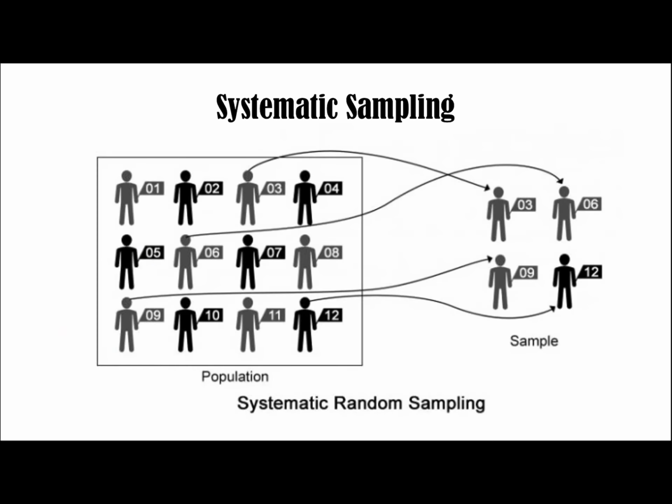Next is systematic sampling. In the figure, the first sample is chosen at random, and then the remaining are chosen by leaving 2 items in between after the previous sample. The gap rule is considered based on the population size and the required sample size. Now, advantages and disadvantages. It is easier than stratified random sampling and more effective than simple random sampling. Next is cost effective. Stratification would cost lots of resources, thus systematic random sampling is more effective than others.